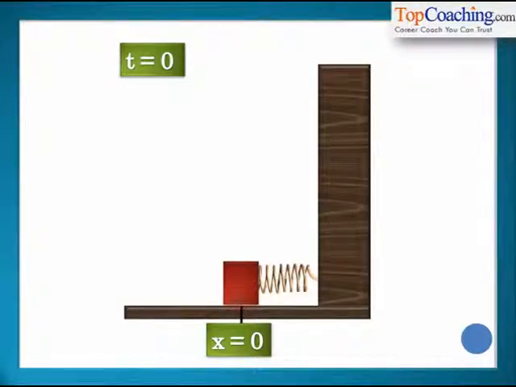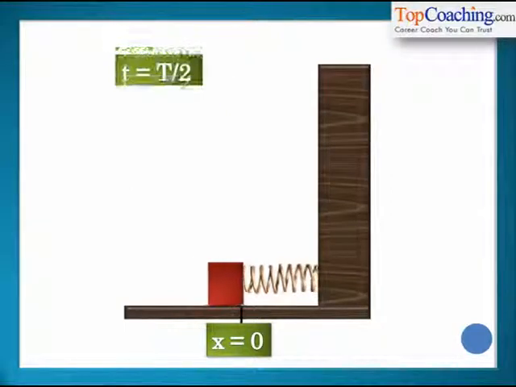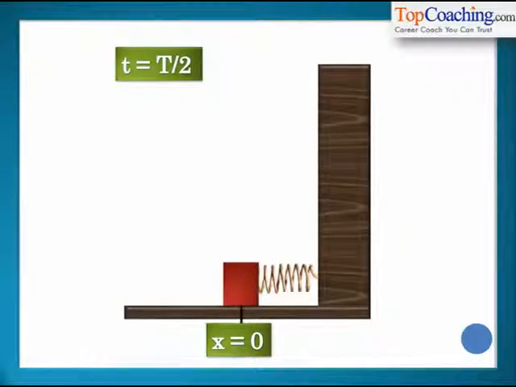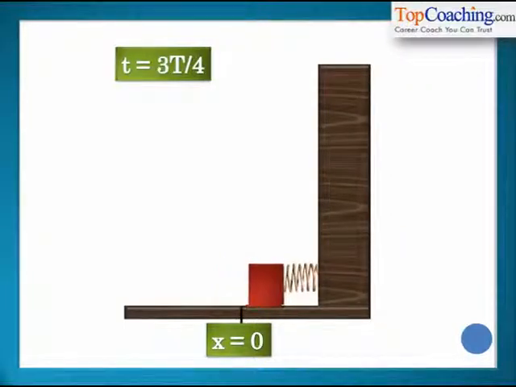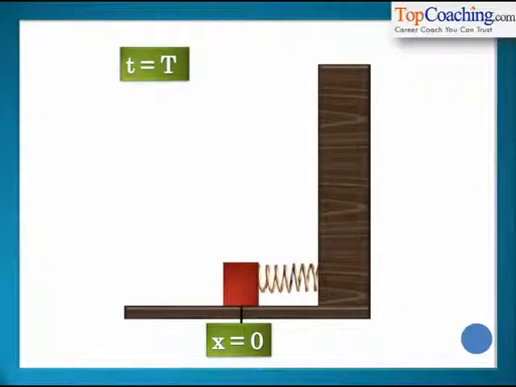Understood? So if the time period is denoted by capital T, then at time t equal to T by 4, the block reaches the left extreme position. At time t equal to T by 2, the block returns back to x equal to 0. At time t equal to 3T by 4, the block compresses the spring again and reaches its right extreme. And at time t equal to T, its time period, the block finally comes back to its initial position x equal to 0. So this is one complete oscillation of the spring block system.